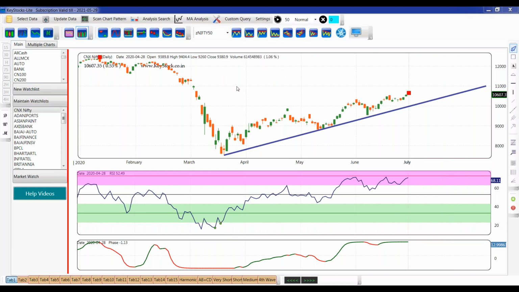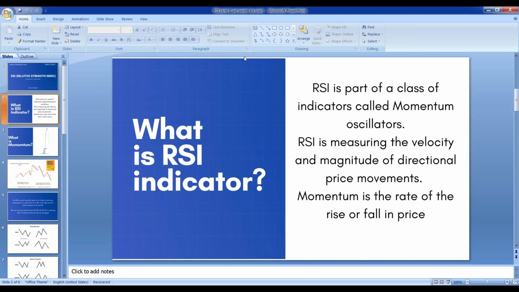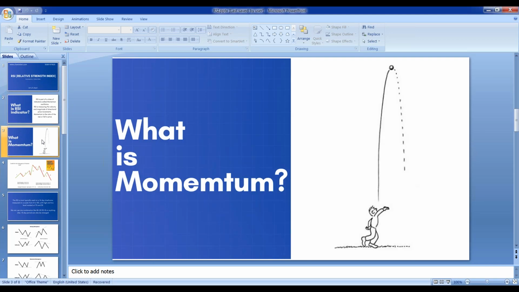So hope now two, three things are clear to you. The first point is that it is an oscillator, so it will oscillate between 70 and 30. It can also move above 70, till 80, 90, but the range of this RSI is 0 to 100. So it will oscillate between 0 and 100. I had already discussed this image, so hope you now get the point of what momentum means.